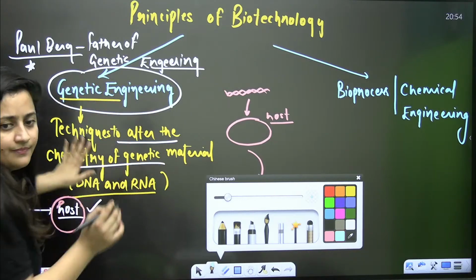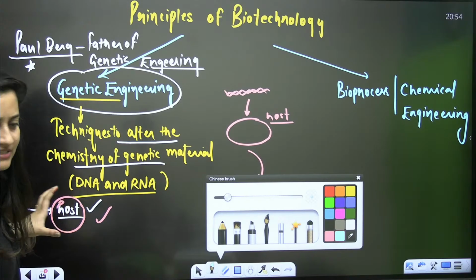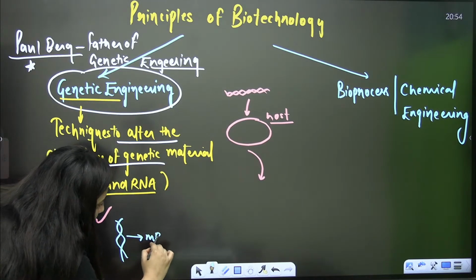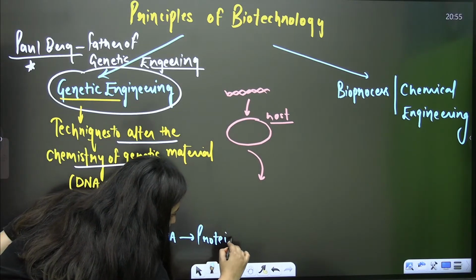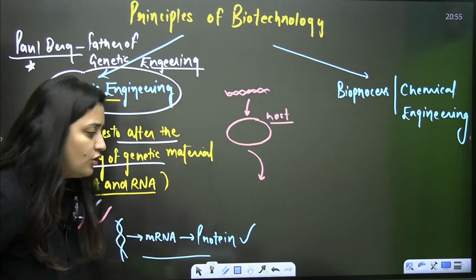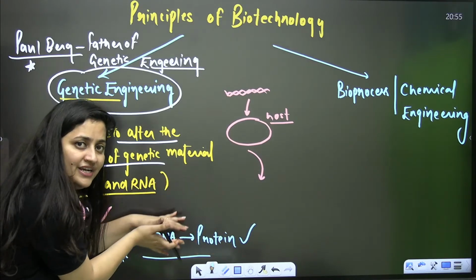I will use the basics of molecular basis of inheritance here. DNA will form mRNA, and mRNA is going to form the protein, the enzymes. This is the central dogma, the flow of information. DNA is forming mRNA, transcription. mRNA is forming protein, translation.